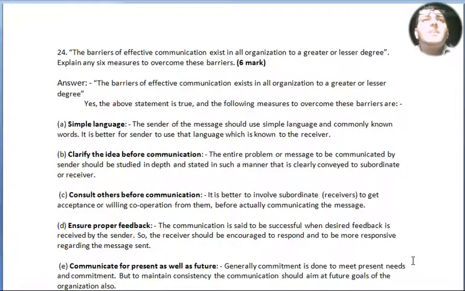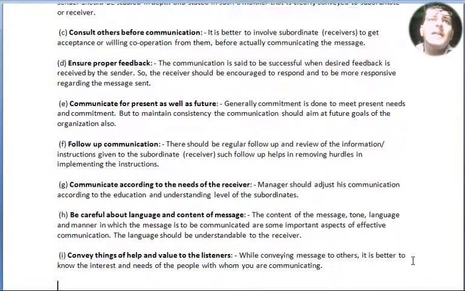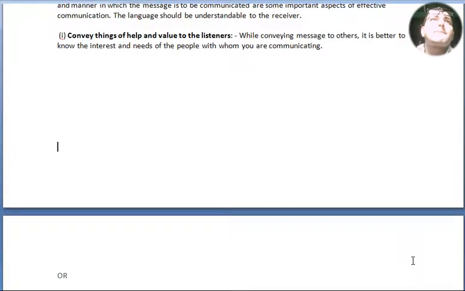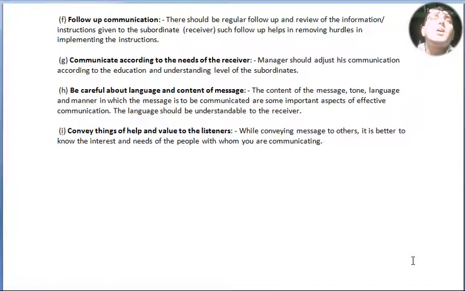Point number E, communicate for present as well as future. Generally, communication is done to meet present needs, but to maintain consistency, the communication should aim at future goals of the organization also. Point number F, follow-up communication. There should be regular follow-up and review of the information or instructions given to the subordinates or receivers. Such follow-up helps in removing hurdles in implementing the instructions.